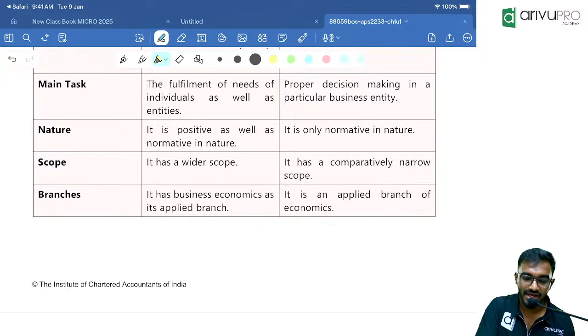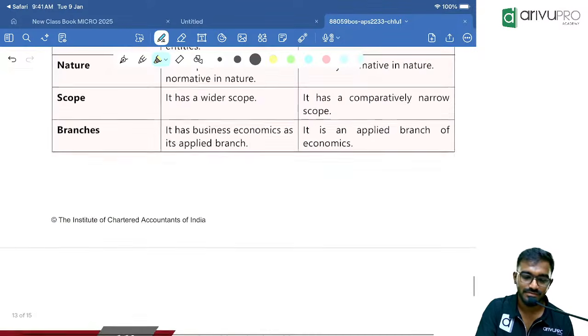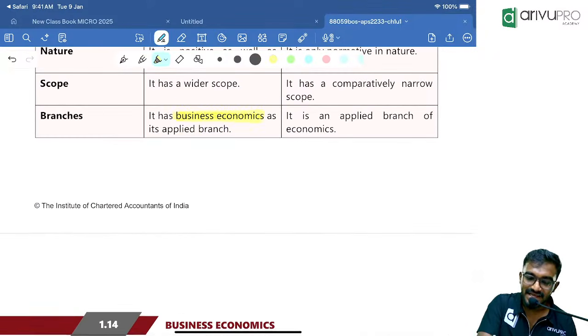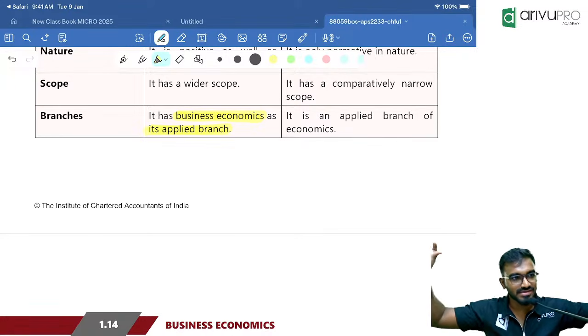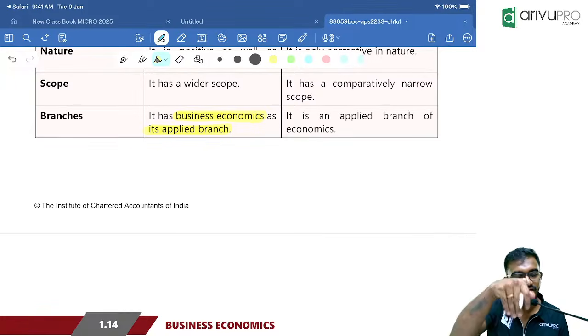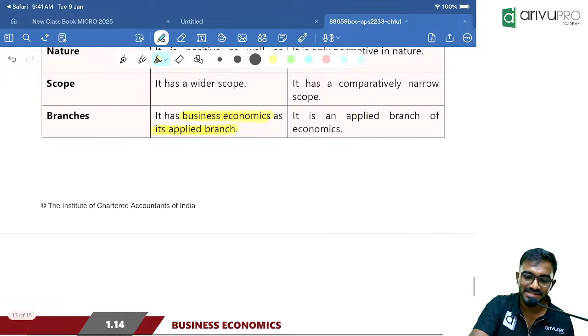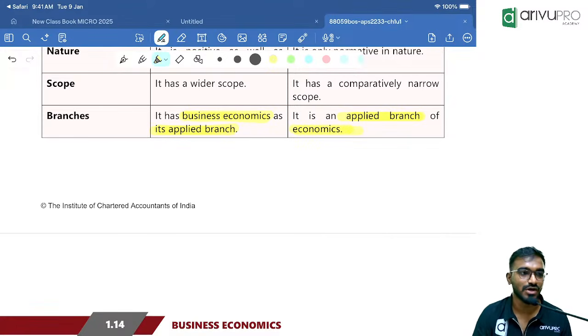General economics has business economics as its applied branch. That means general economics is a broader concept, and inside that, one of the elements is business economics. That means business economics is an applied branch of economics. They will give a question like this: dash is an applied branch of dash.